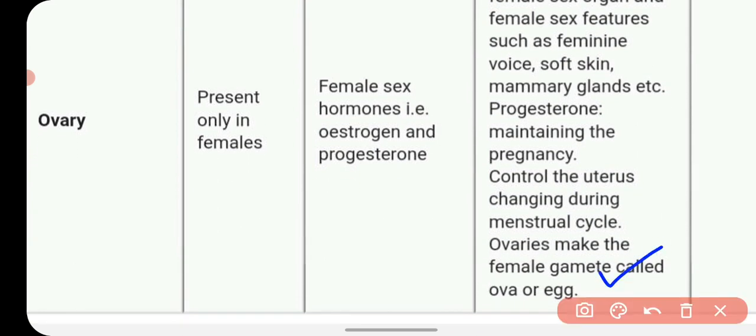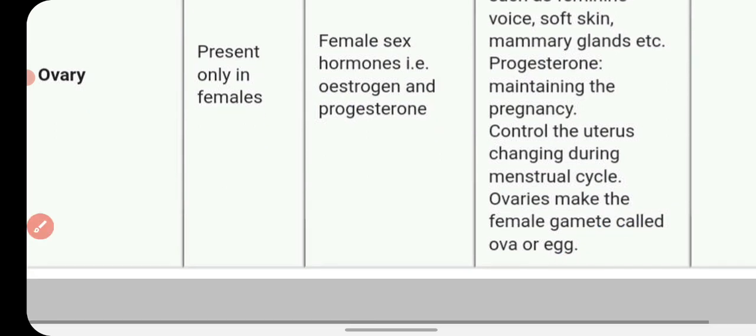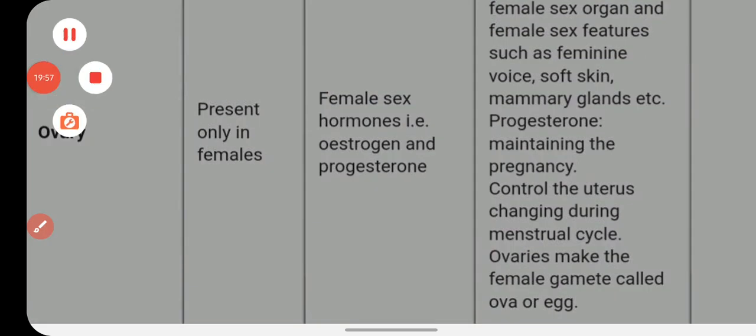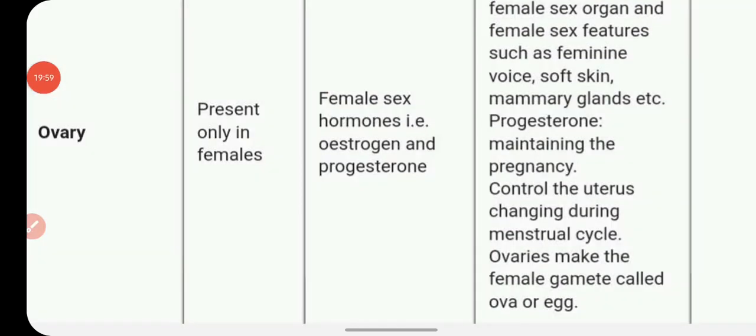Okay, the ovaries are the organs in which the female gamete called ova or egg is formed, and the formation of egg is also controlled by these hormones, estrogen and progesterone. So that is the sum up of the endocrine system.